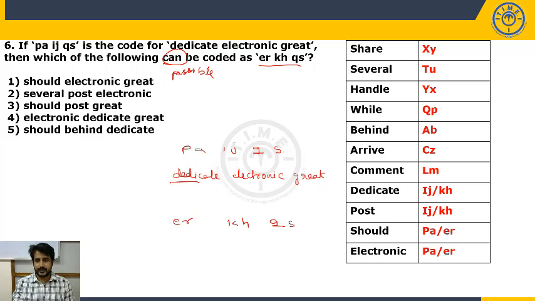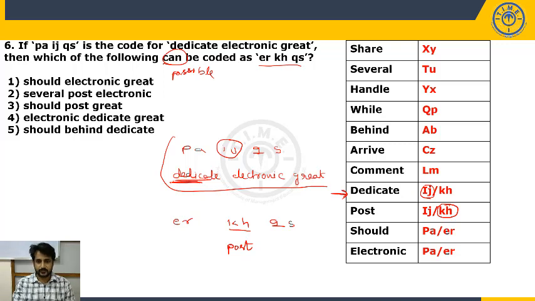Now, what is the code for dedicate? IJ or KH? When I compare the given statement and dedicate, one thing I can say is that the code for dedicate is IJ. Now, when the code for dedicate is IJ, definitely the code for post is KH. In the given question, KH is there. So KH is the code for post. Now I can fix it.